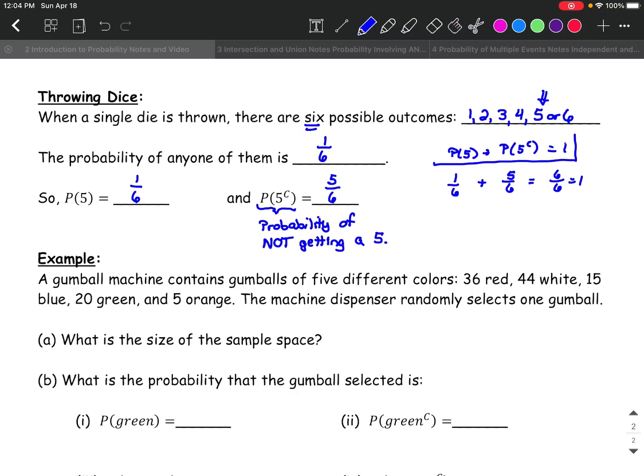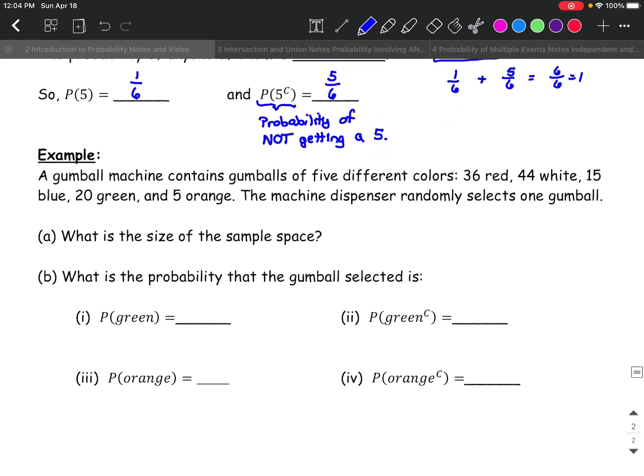The probability of an event happening plus the probability of its complement has to be 1, because it either happens or it doesn't happen. That's a certainty. It either does happen or it doesn't happen, and that has to add up to a probability of 1.